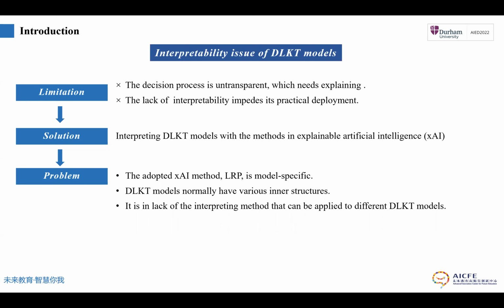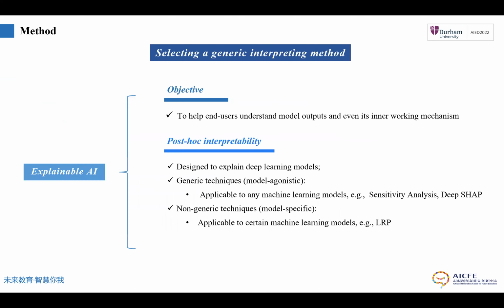Actually, we have already explored interpreting them with methods in explainable artificial intelligence, but the adapted XAI method called LRP is more specific, which means it can only be applied to models with certain structures. But as we know, DLKT models normally have various inner structures. Thus, there is a lack of an interpreting method that can be applied to different DLKT models.